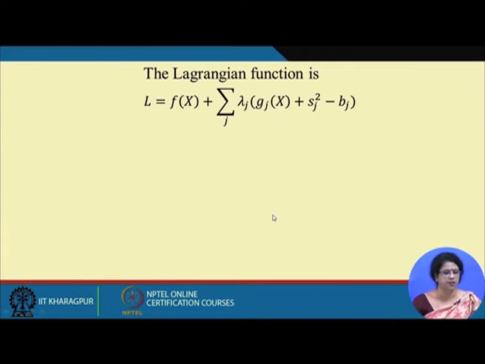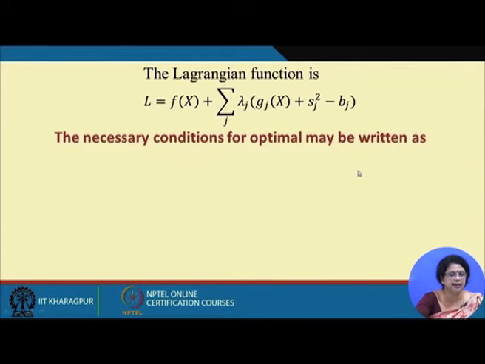This is the Lagrange function. When we have m number of constraints, all of less than type, and we are introducing m number of slack variables, then L can be of the type f(x) plus this. Now, let us deduce the necessary condition.